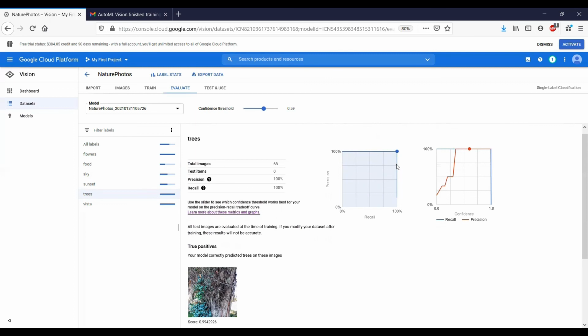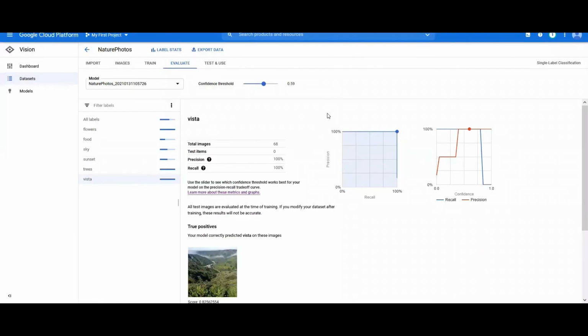Also, you can add more types of images for each label type, and they may be wide angle shots, close up shots, etc. There should be diversity in the data. So now let's look at the predictions and we'll deploy the model here.